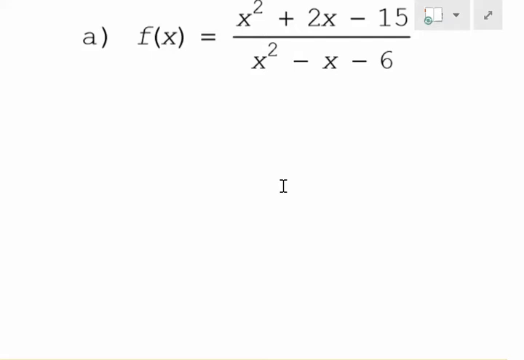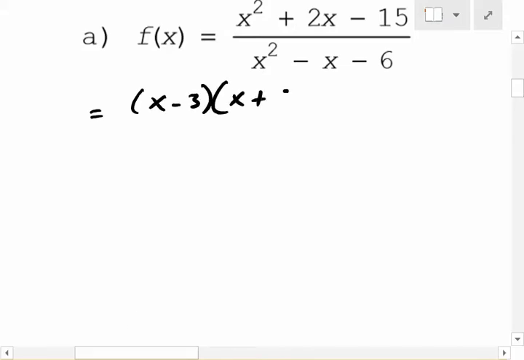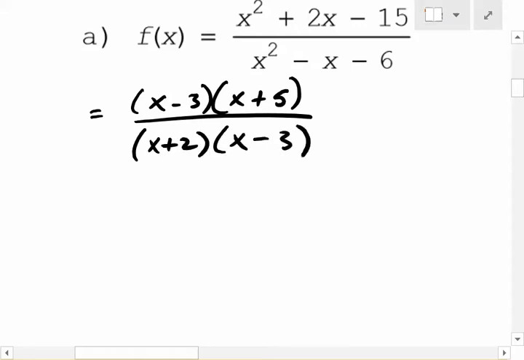Generally speaking, what's the first thing you're going to do whenever you see a rational function like this? What's the first thing you're going to do? Factor. Just factor. Do that for me right now. Just factor. X minus 3. Yep. X plus 5. Nice. Over x plus 2 and x minus 3. Who agrees with that? Yay. So first step, factor. That's nice.